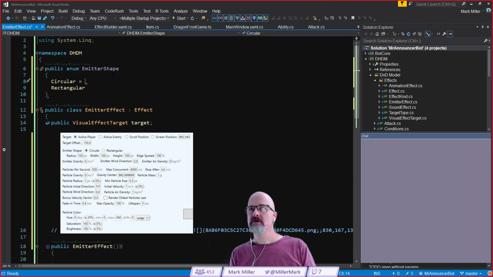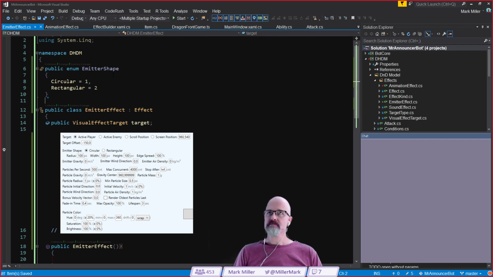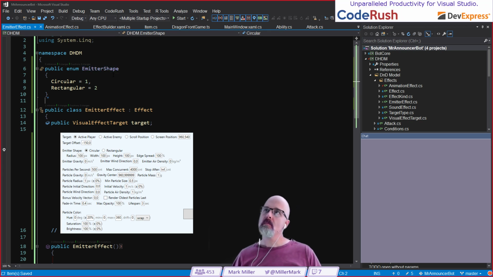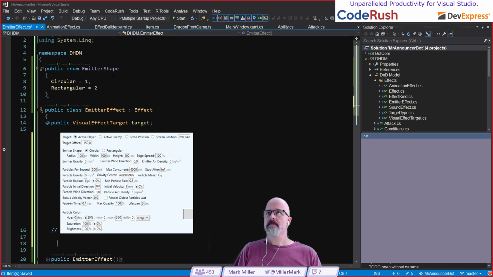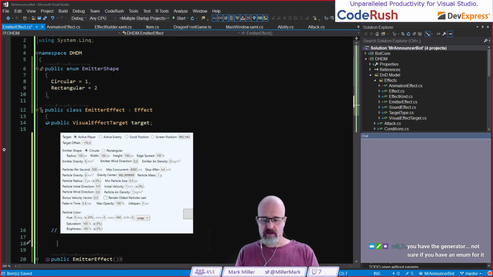Deciding between 1 and 0 here, I'm going to say that's 1 and this is 2. That's what I think I'm going to do. I'm interested to see how the JSON serialization works here, whether it will try to preserve the string of the word circular or indeed convert to the numeric, and will we have to decide on the far side to switch based on the numeric, or indeed do we get access to a string? Yeah, I don't know. I'm not sure.